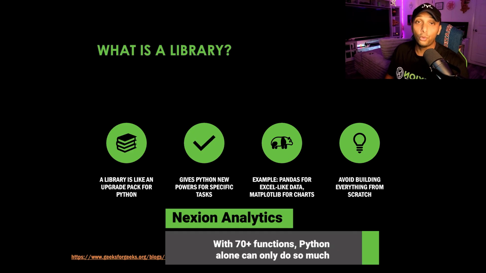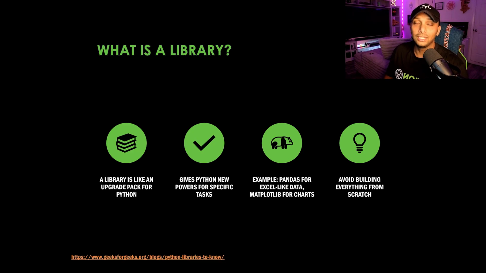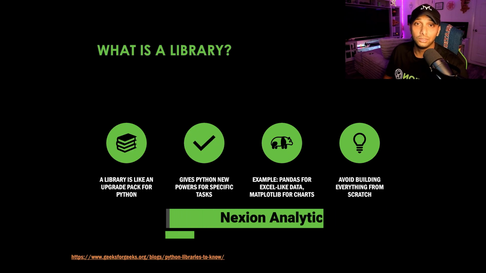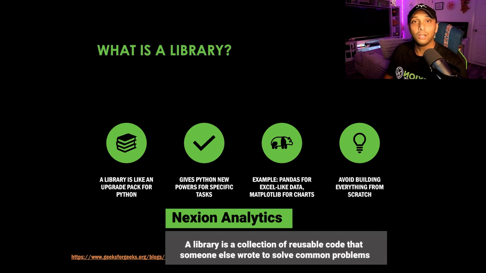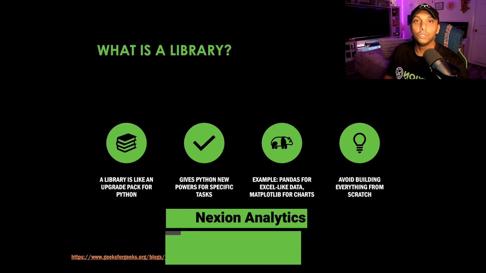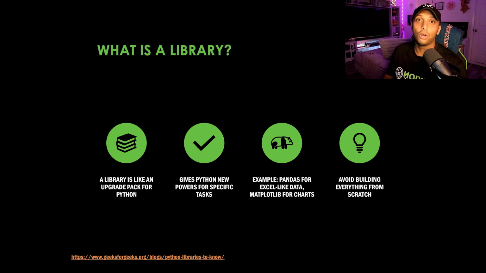Python only has 70 different functions in it, and those are not supporting everything that you may want to do within your workforce. So then you have libraries, and there's hundreds of thousands of different libraries that you can pipe onto Python and create charts, you can create tables like I was talking about, but no single one can do all of them. There's no one library to rule them all.